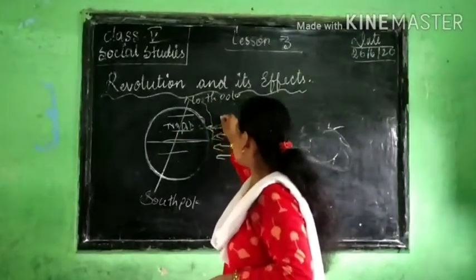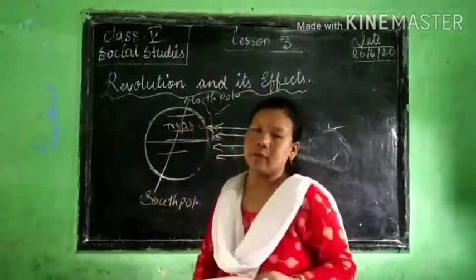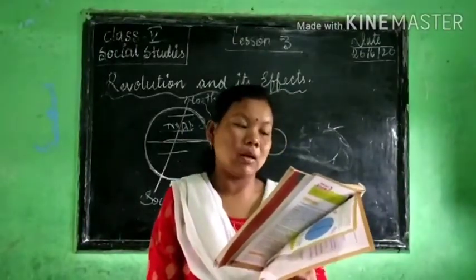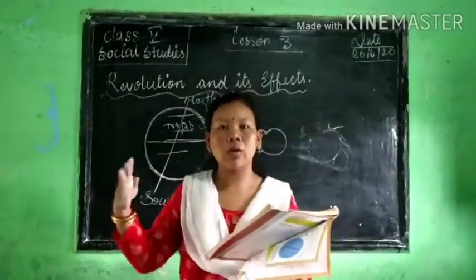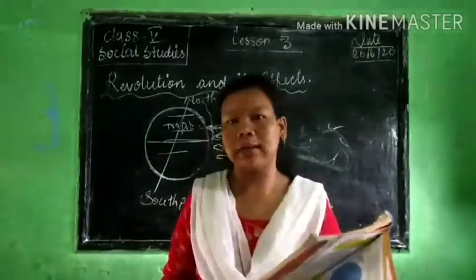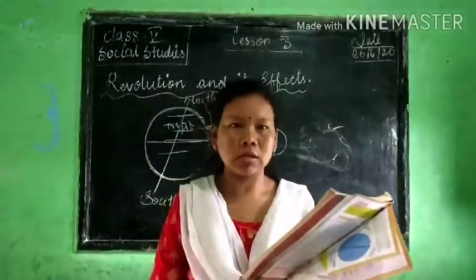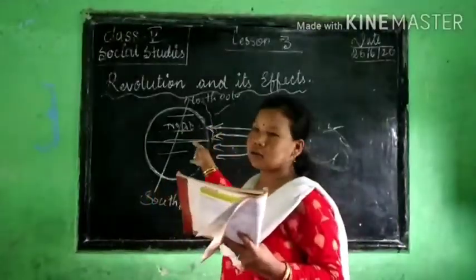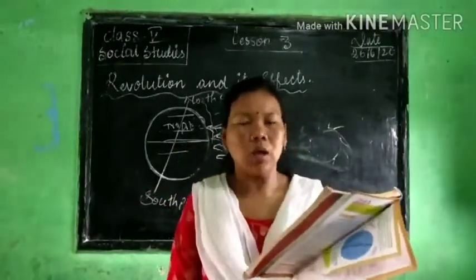This is the northern hemisphere, no? So on this day, all the places in the northern hemisphere will have their longest day. Now we are in the longest day, right? The daytime is very long. Yes or no? It means the sun is now directly overhead at the Tropic of Cancer. That's why we are having the longest day.